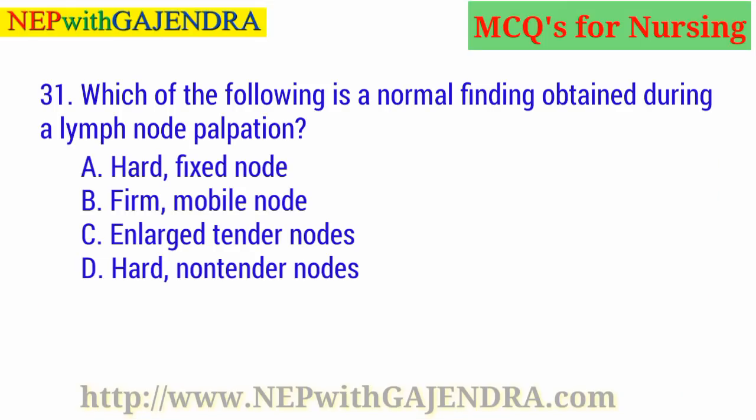Which of the following is a normal finding obtained during a lymph node palpation? A. Hard, fixed node. B. Firm, mobile node. C. Enlarged tender nodes. D. Hard, non-tender nodes. Guess the right answer. Right answer is B. Firm, mobile node.